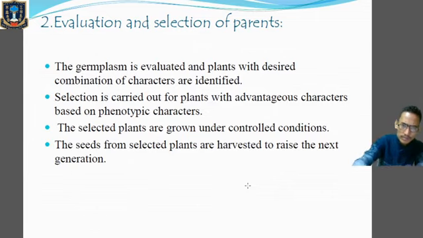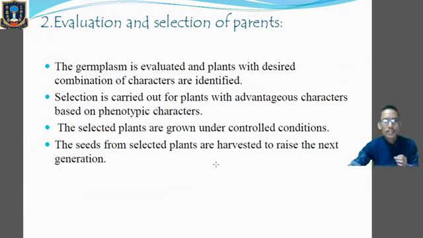Now, number two step is evaluation and selection of parents. Germplasm collection has been done, which is the first step of the plant breeding program. After the collection of germplasm, the germplasm which has been collected must be evaluated. Why? Because we have to select the plants with desirable characters. We have to identify the plants with desirable characteristics, and find those alleles which bear the characters we want to use for hybridization.